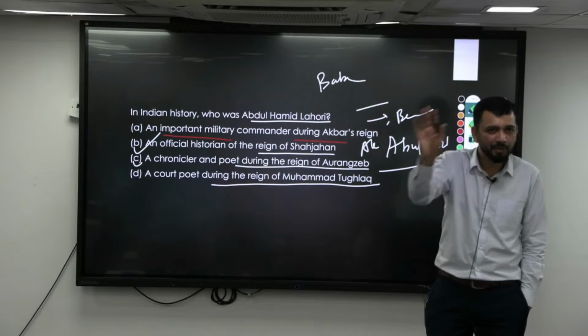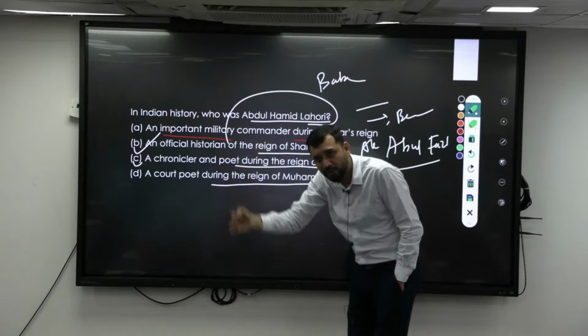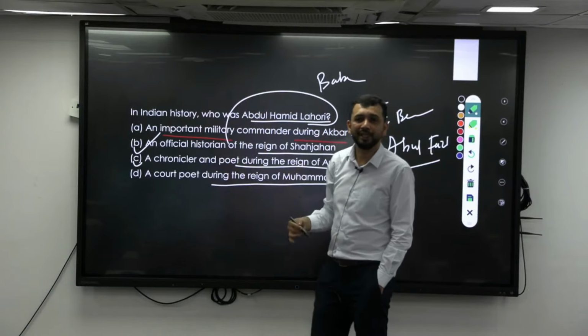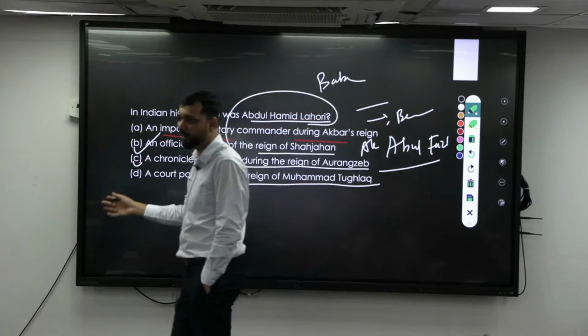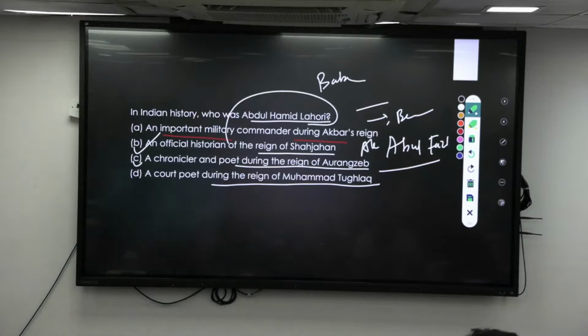So that is one theme. From this theme, you should not stop at Abdul Hamid Lahori. Write down or make a note of all the different historians, whose kingdom they were contemporary to, and what story they have written. Who have written autobiographies, divide them into Mughal Emperor and Delhi Sultanate, their book names, and whose contemporary they were. That's it.